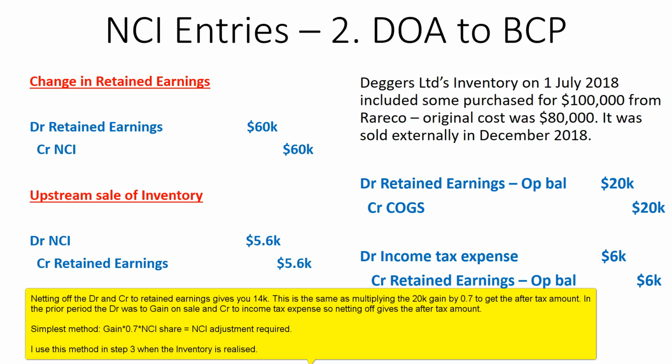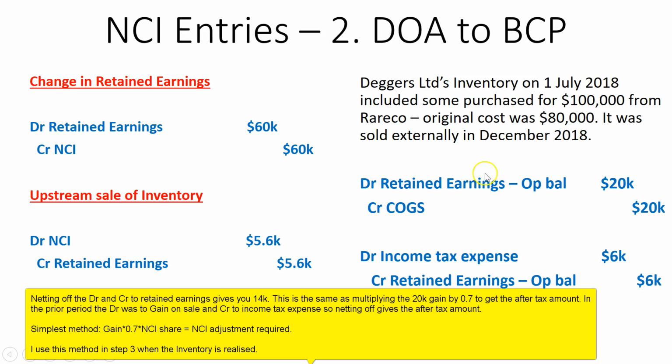The NCI needs to share in that reduction of equity. Why? Because it was an intra-group transaction. The subsidiary is still within the group, just a portion of it is owned by a non-controlling interest. So $14,000 is the net reduction in equity, because I've put it over here as well.